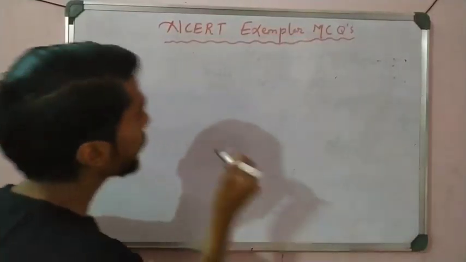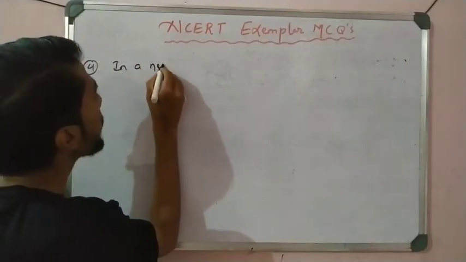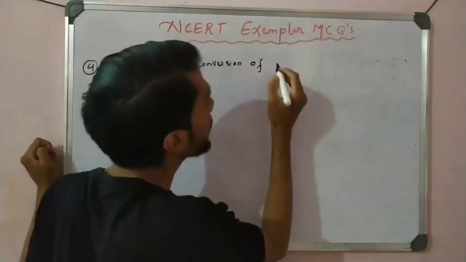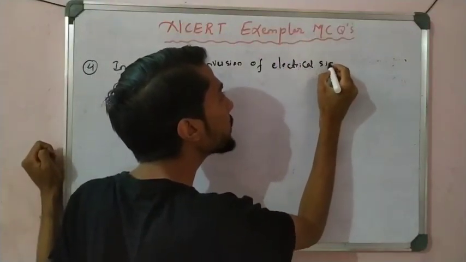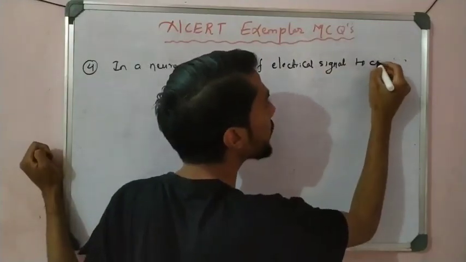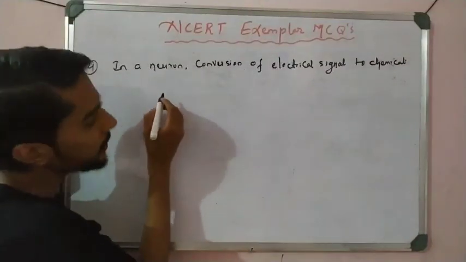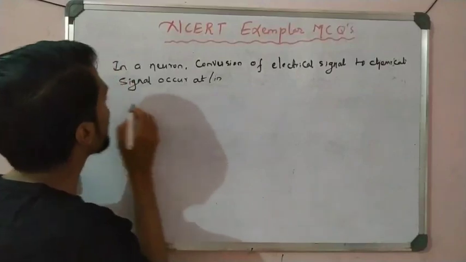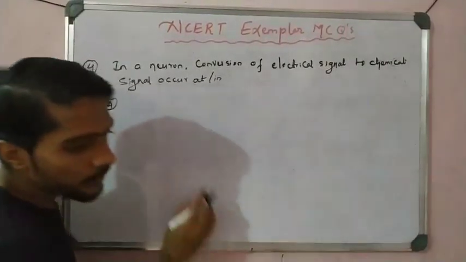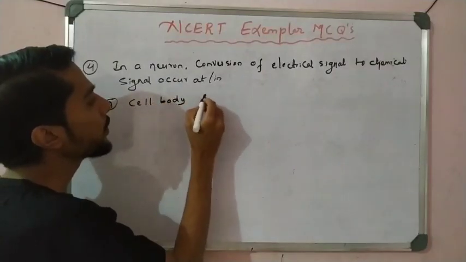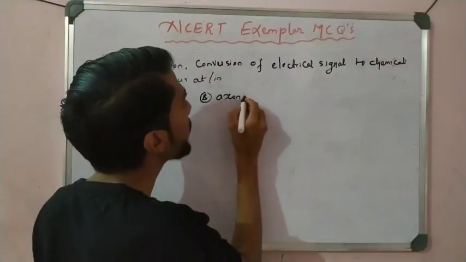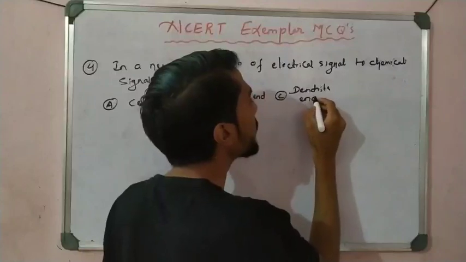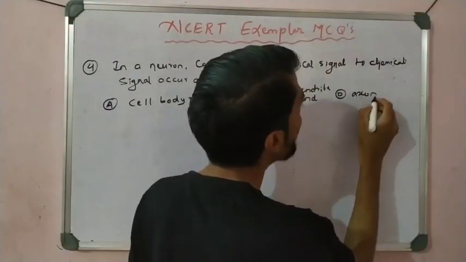In a neuron, conversion of electrical signal to a chemical signal occurs at or in: option A cell body, option B axonal end, option C dendrite end, option D axon. So simple, try yourself.